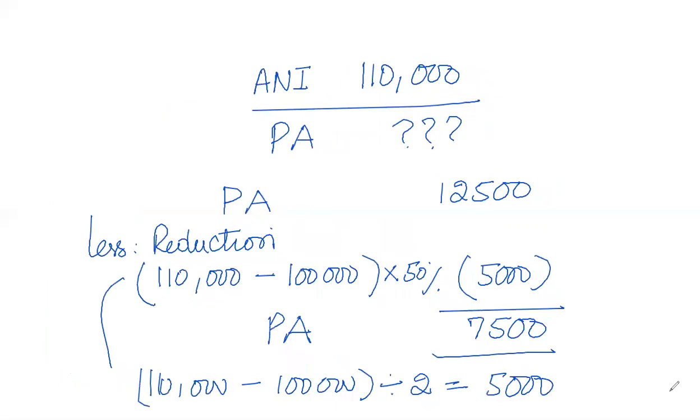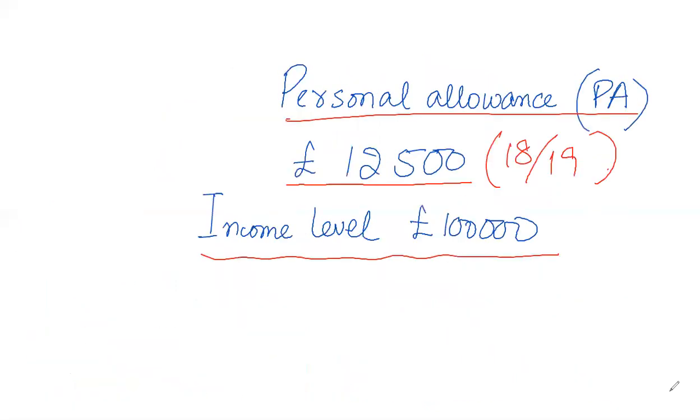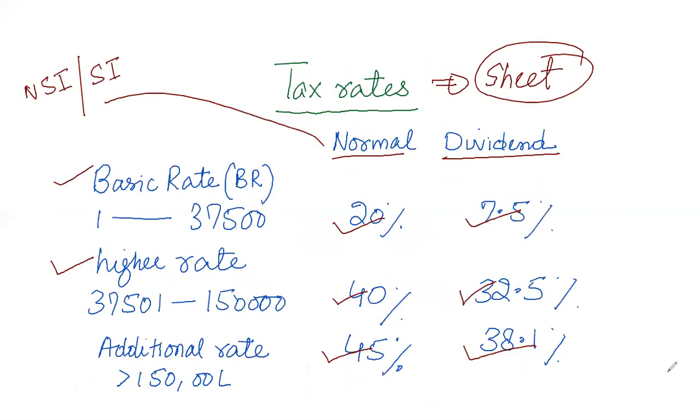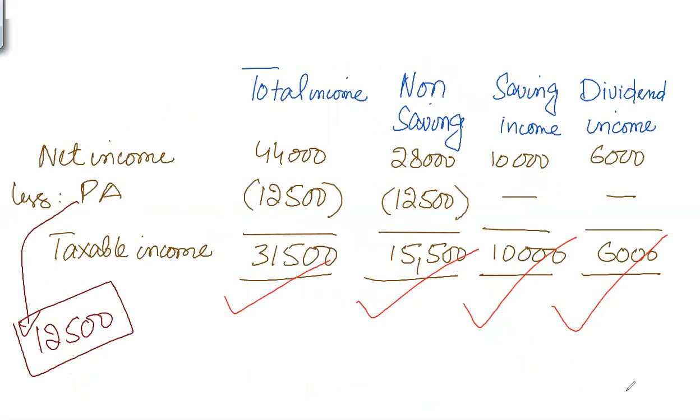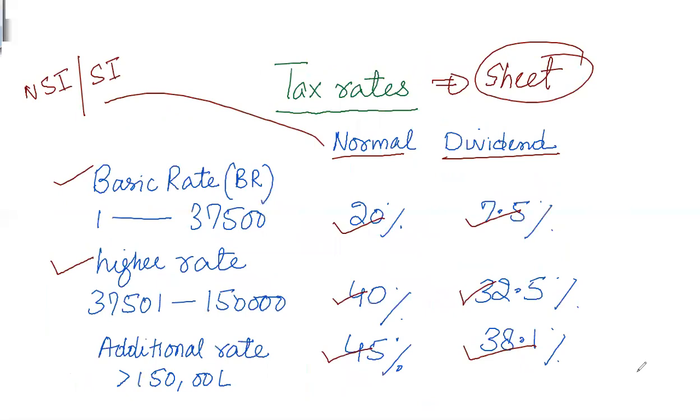So let's discuss the rates again. These are the rates that will be given to you in the question. First of all, you have to identify the total taxable income from this pro forma, and then move back to the rates and apply the rates on saving income, non-saving income, and dividend income. In the next video, I'll show you how we can apply these rates on different taxable income, which is non-saving, saving, and dividend, with more working of personal allowances and more variation in the basic concept.